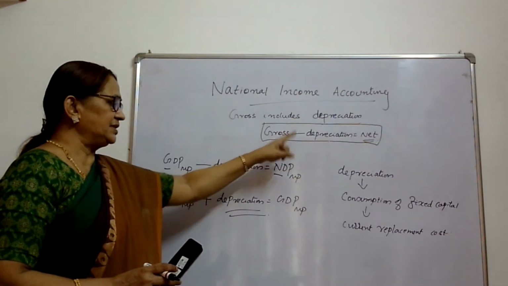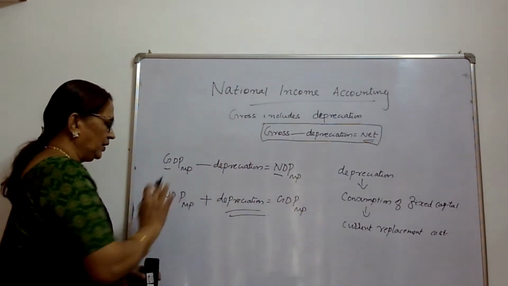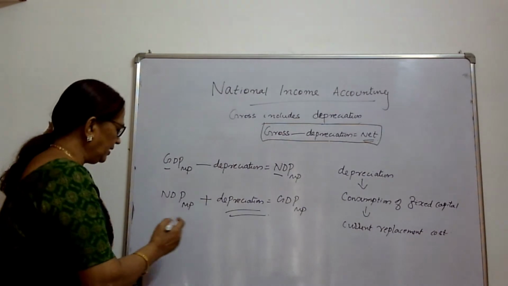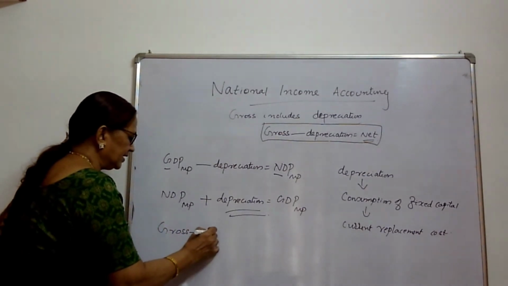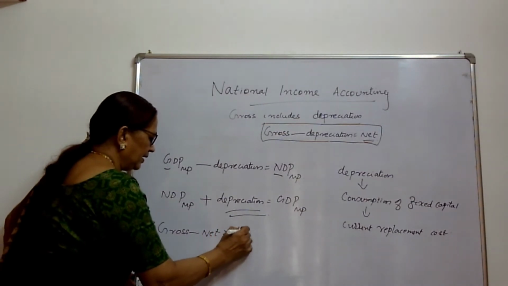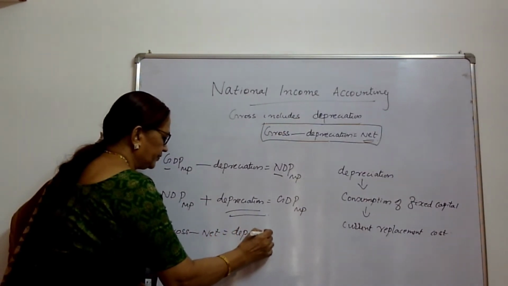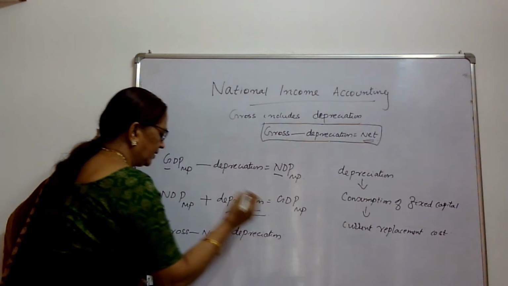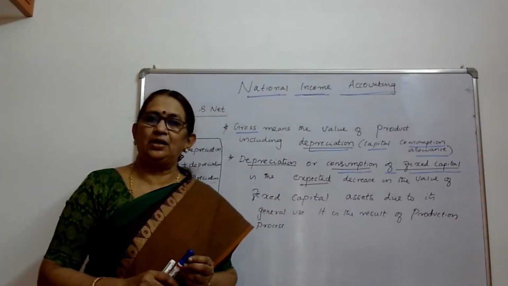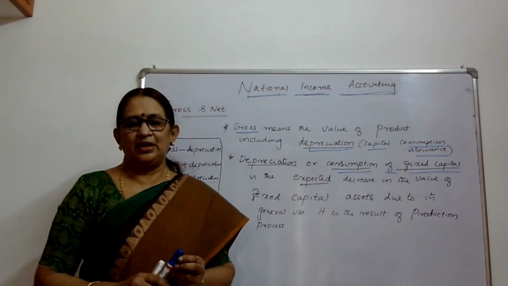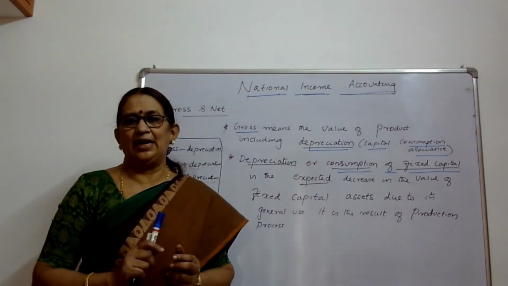Therefore, net plus depreciation is equal to gross. So, gross minus net is equal to depreciation. So, gross means the value of the product including depreciation. It is the capital consumption allowance.